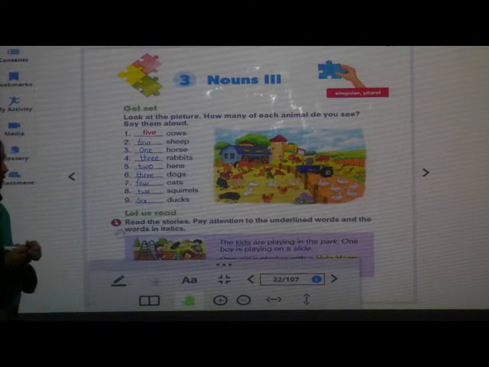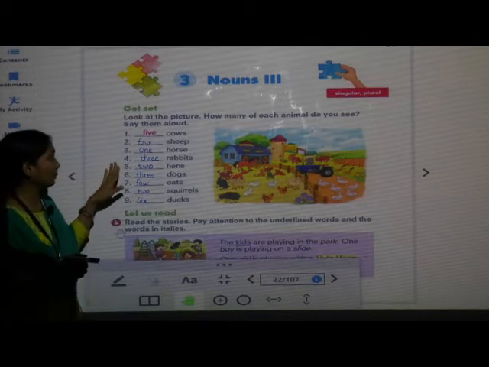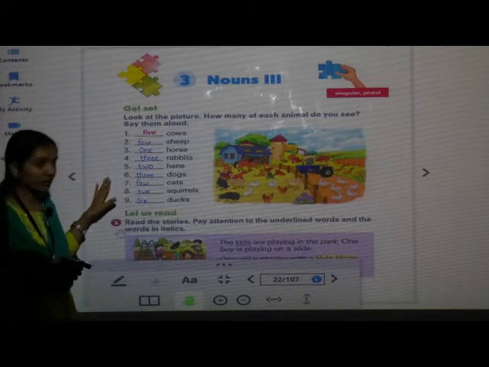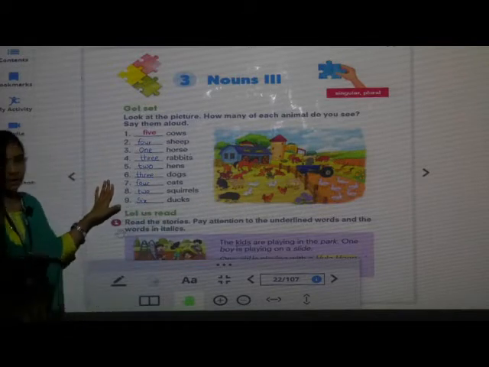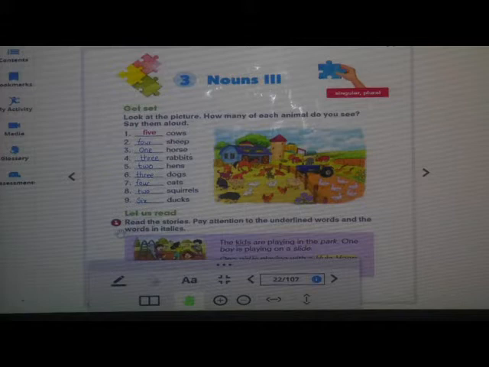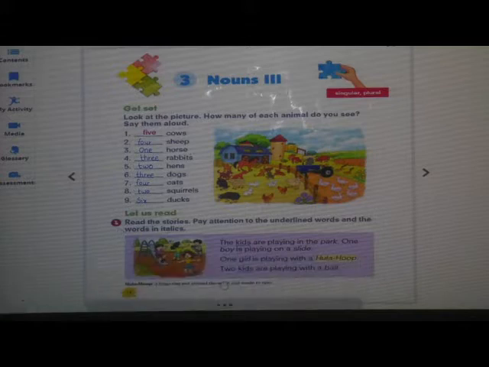So, in this way we have filled these blanks by seeing the number of animals in the picture. Now take down in your textbook, children. It is page number 14. Do it fast. Have you done? Now we will move towards the next.